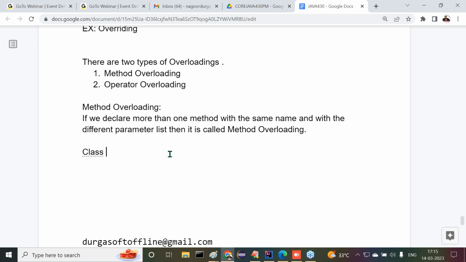Say for example, class Employee I have taken. For employees, salaries must be generated or not? While generating salaries, some calculations are going on or not? Definitely some calculations are going on. Now let me check it. I want to take void generateSalary as a method. Generate salary is a method.